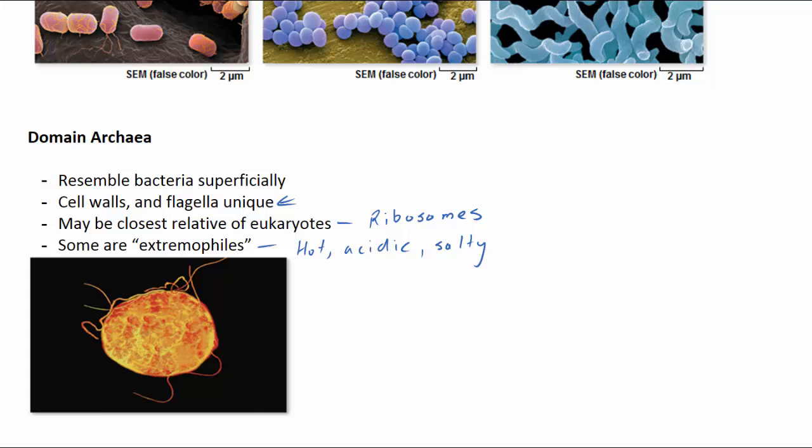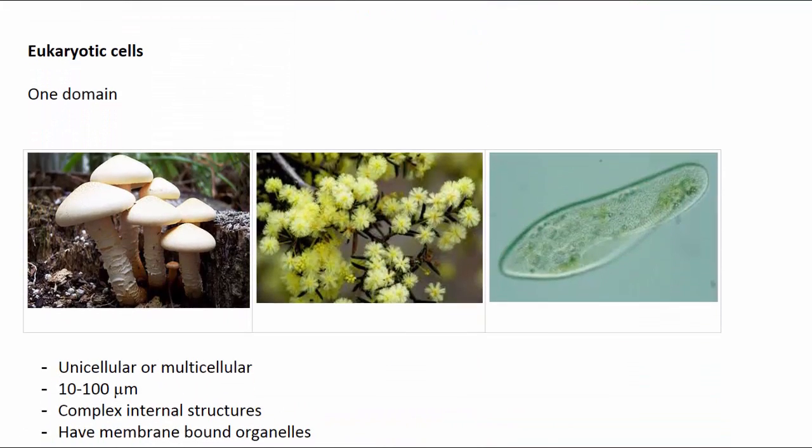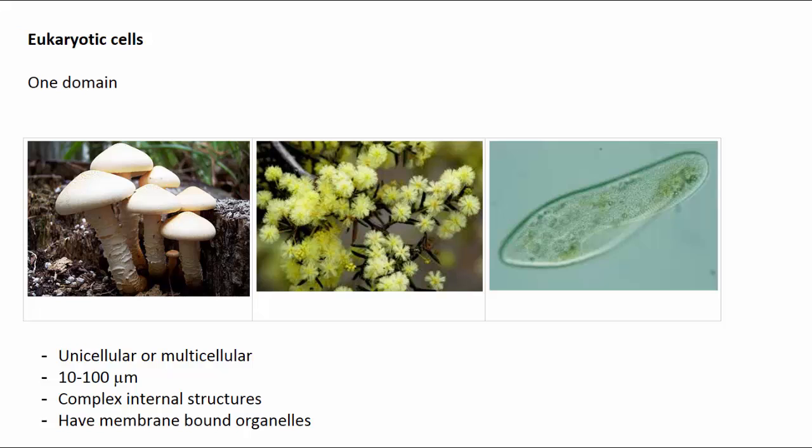There is a large diversity of organisms, including humans, that are made of eukaryotic cells. These all belong to the domain Eukarya and include yeast, mushrooms, and other fungi. Plants are also eukaryotes, and so are unicellular protists, such as amoeba and paramecium. Eukaryotic cells are larger than prokaryotic cells. They're typically between 10 and 100 microns in size.